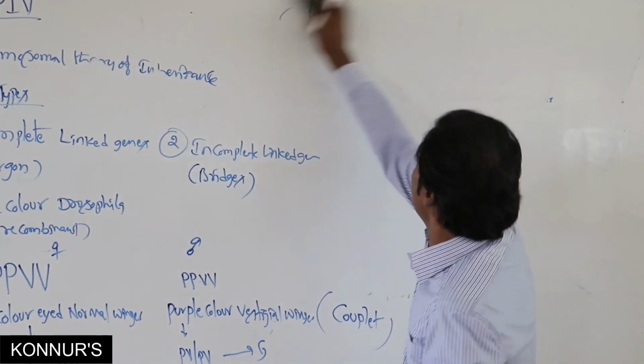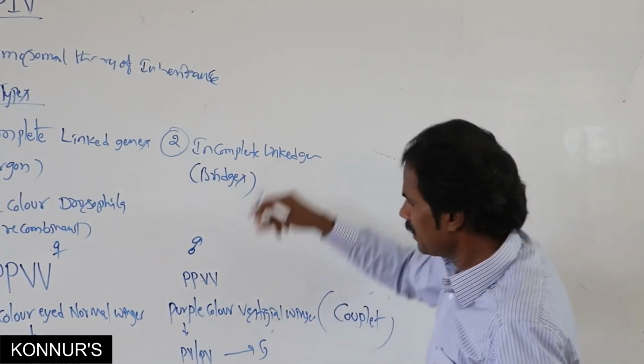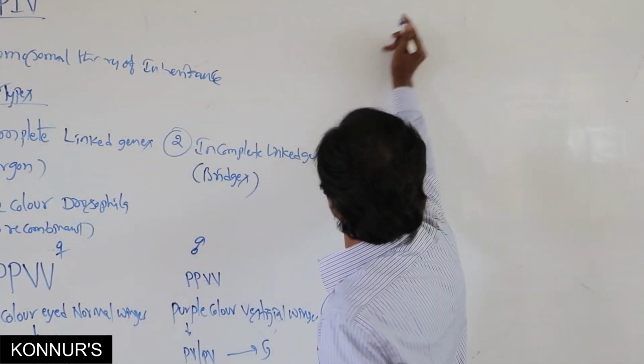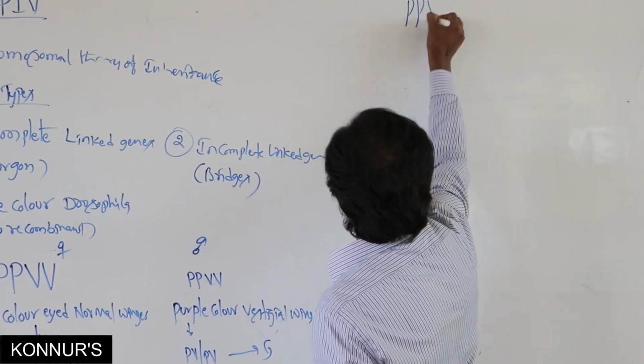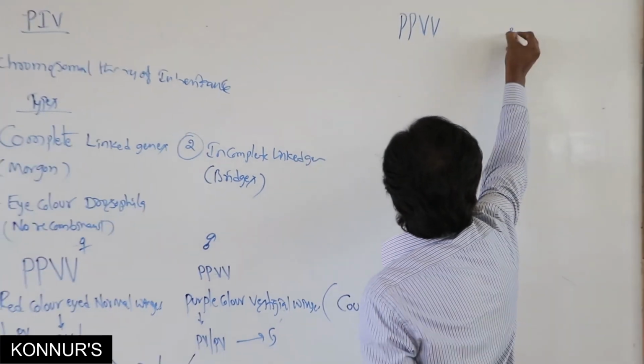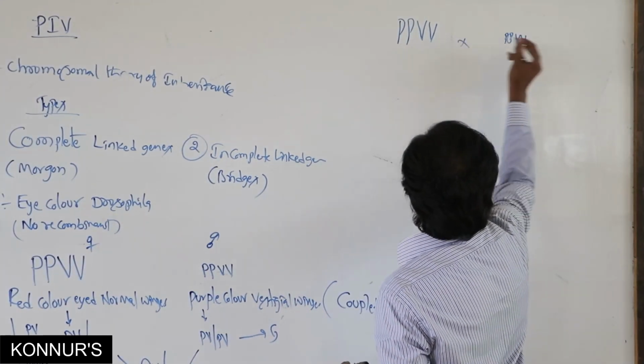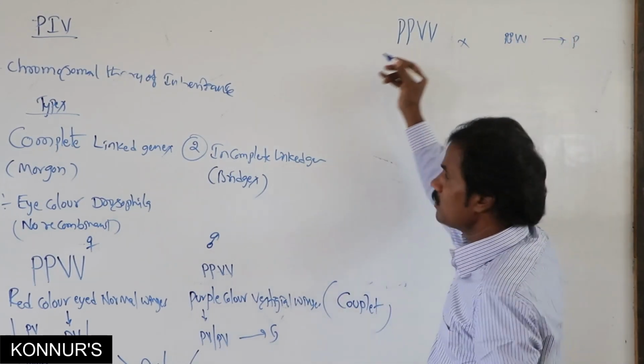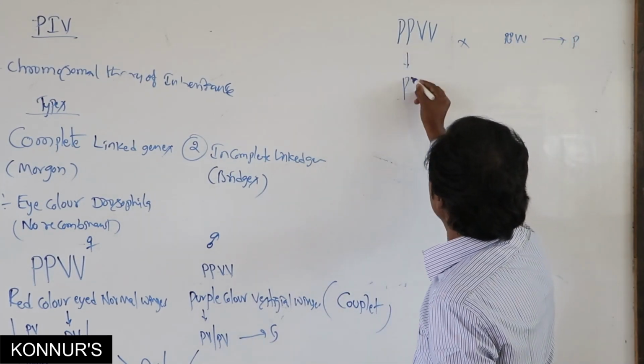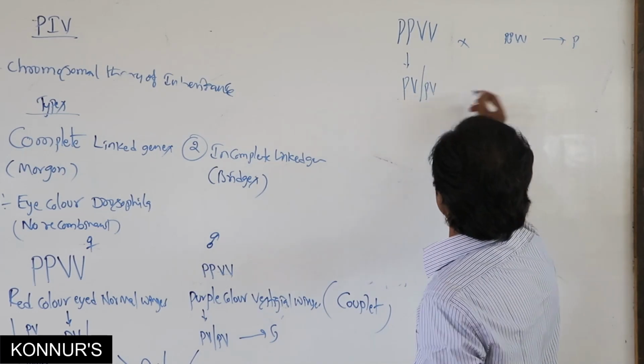If we observe incomplete linkage under the same example, if it is the parental one, these are the gametes.